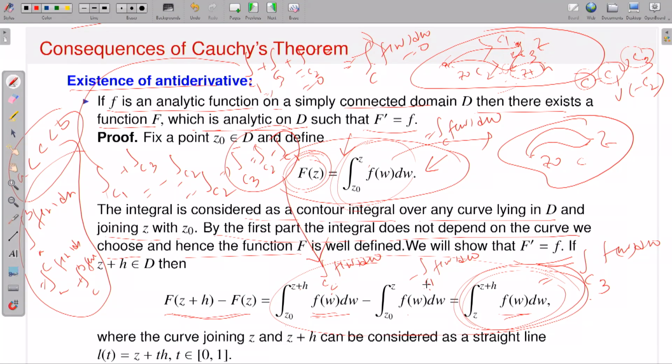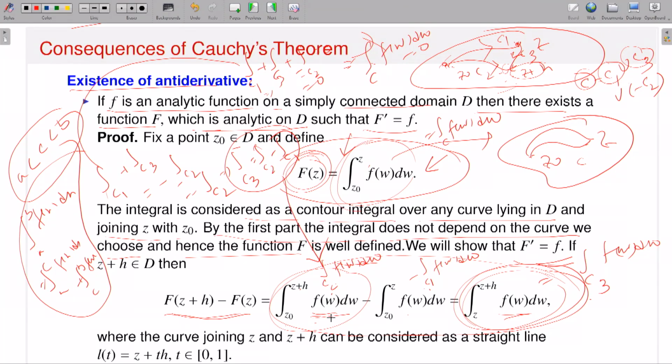Even though it looks like, a priori, that I am doing this kind of business, like in real analysis, where the integration from A to B I can break into two parts, A to C and C to B, do not think that the same technique from real analysis carries over directly. Here the things are different. This is a symbol you can think about: I have to see the contour integration over C2 starting from Z0 to Z plus h, similarly here, and apply the Cauchy-Goursat theorem, and then you will have this kind of equation.